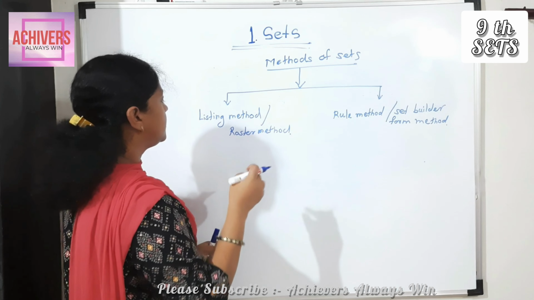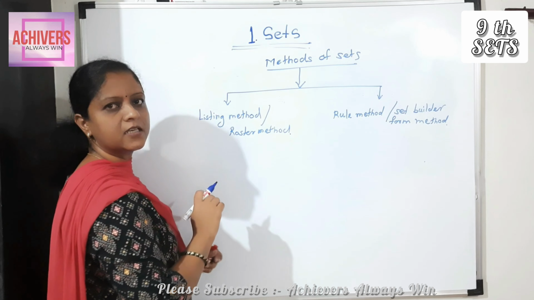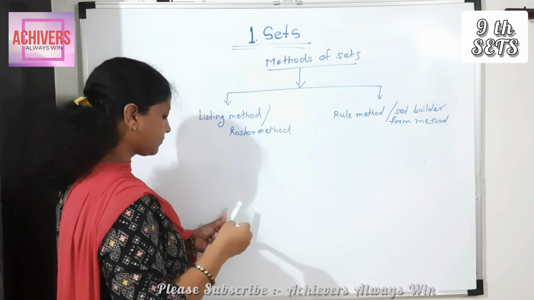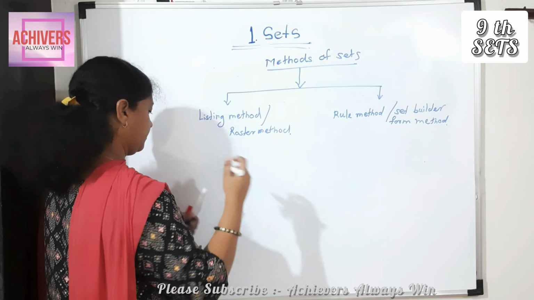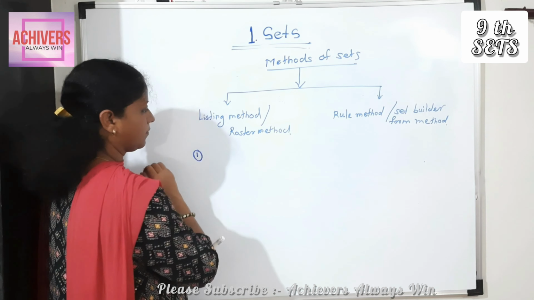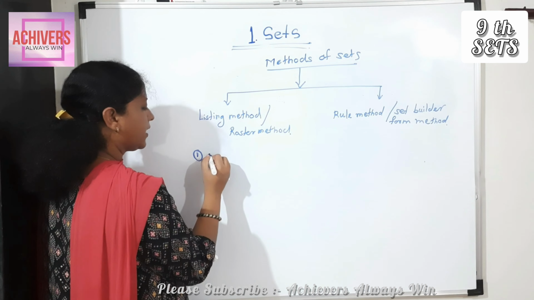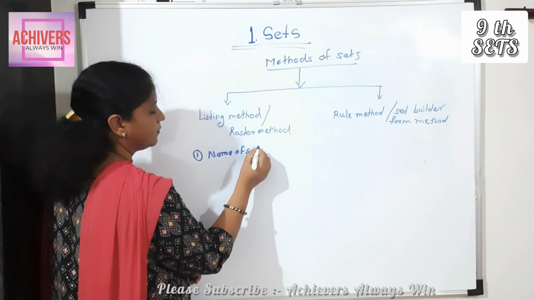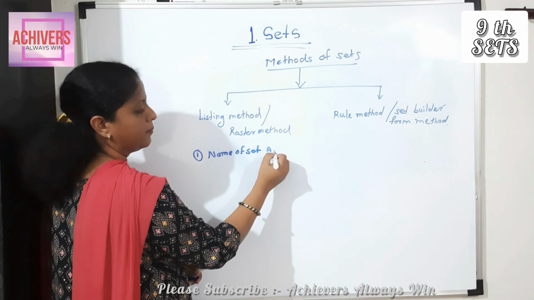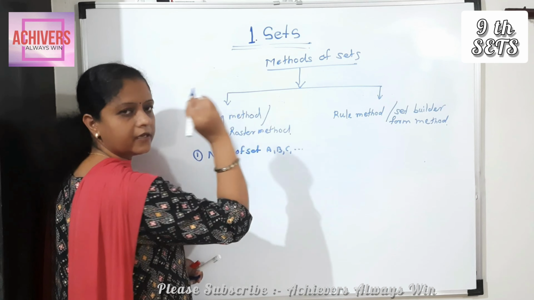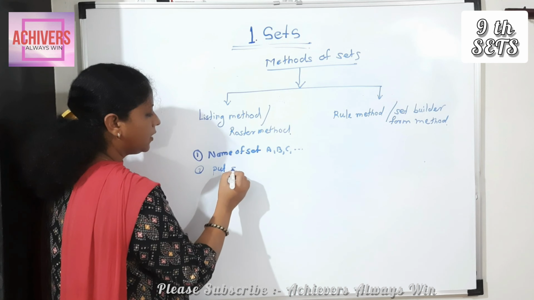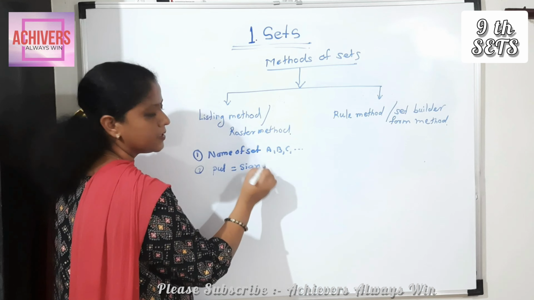Definition of this method is in that word listing, means you write the list. First point here, first we write the name of set. Name of set A, B, C or anyone. Then second point, put equal to sign.